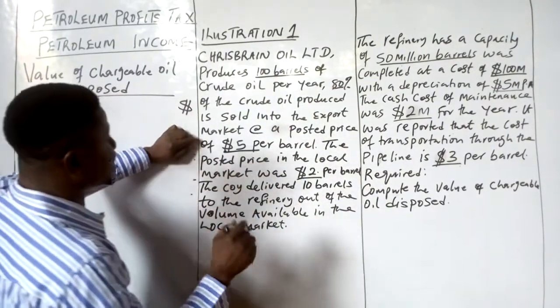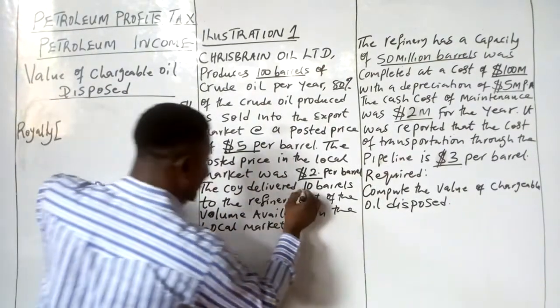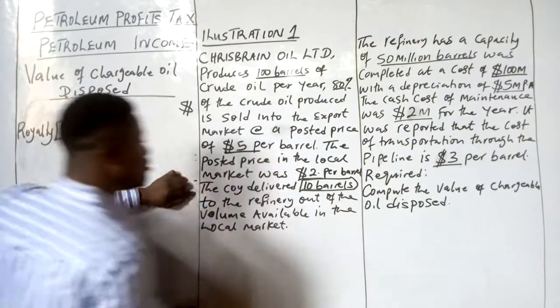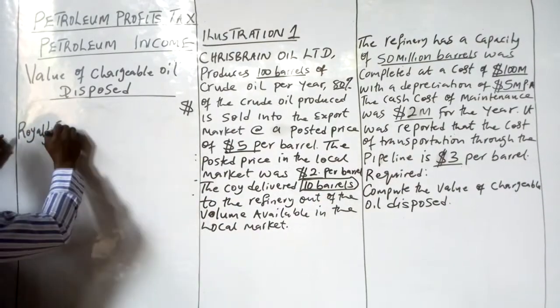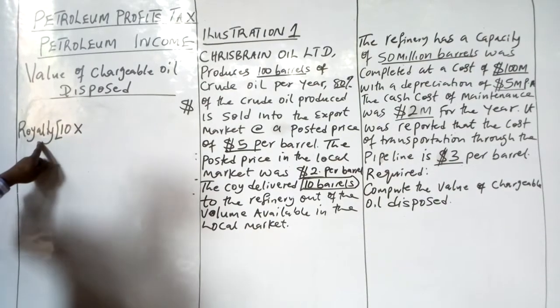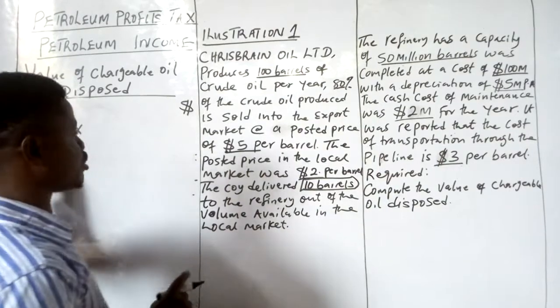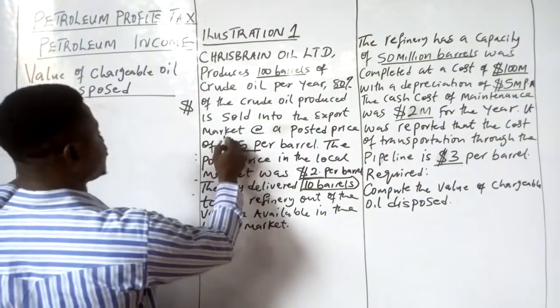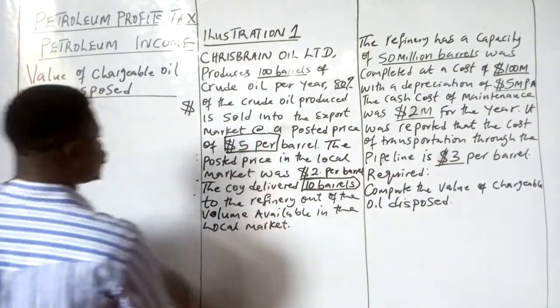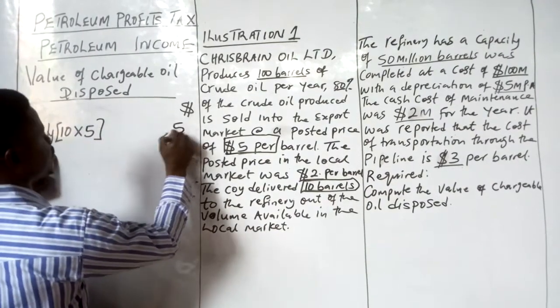But out of the local market, how many were delivered to the refinery? We were told that 10 barrels were delivered to the refinery. So we're going to say 10 barrels multiplied by the posted price, and the posted price for the export market is what we must use. The posted price for the export market is $5 per barrel. So multiply by 5, that will give us 50.